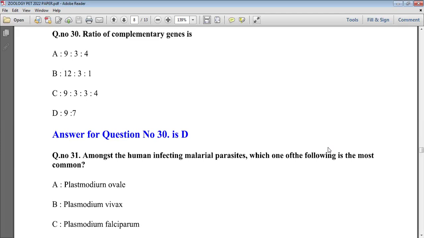And for this question, I suggest you all study in detail about complementary gene, supplementary gene, multiple allele, codominance, and you can get this content from the HSC textbook, in the chapter on inheritance and variation. And in our BSc and MSc, UG and PG syllabus, you also study about this. So option D is right here because it shows genotypic and phenotypic ratio 9:7.